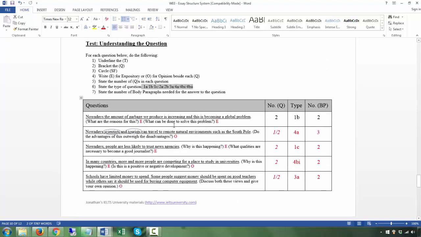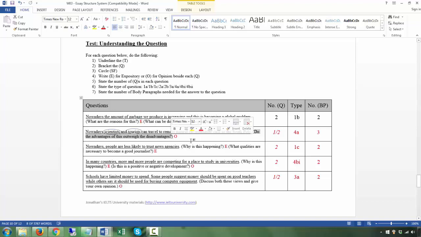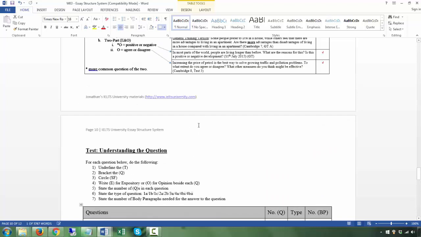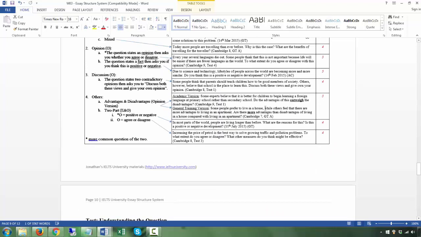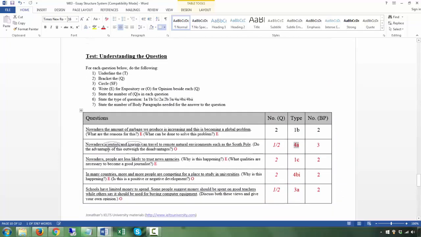So let's go to the first one's done for you. Let's go to the second one. Nowadays, scientists and tourists can travel. So this is the T. All right, this is do the advantages outweigh the disadvantages? Again, this is advantages and disadvantages opinion. So this is actually 4A. Going back to this 4A, you do have the SF, scientists and tourists.